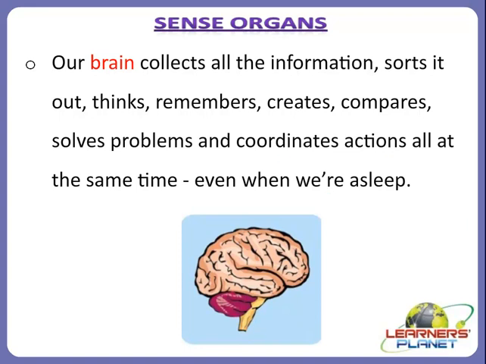So you can just think about how our brain is working all the time, even when we are asleep. Never forget that our brain is very active. So we have to take care of our brain so it stays active and we can do all the work we want to do.